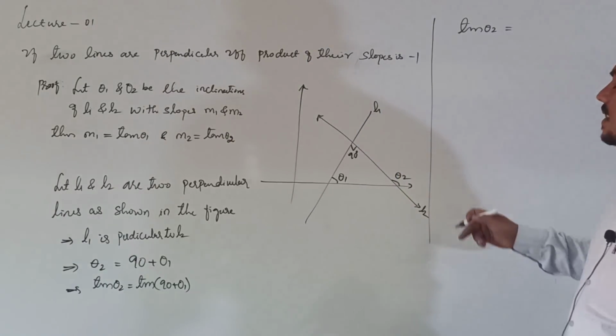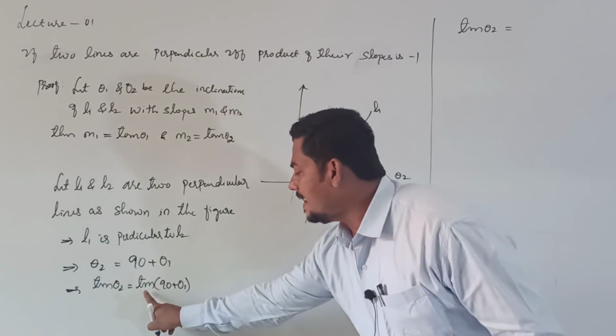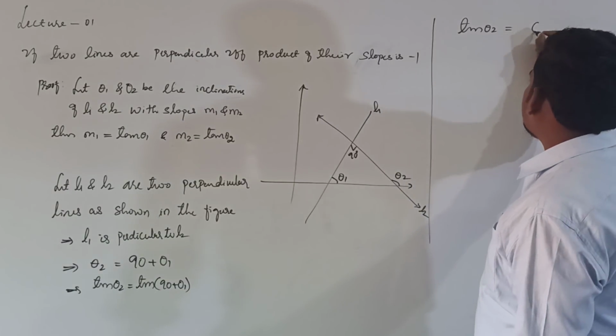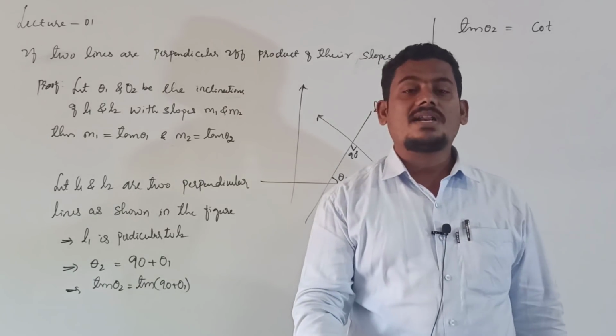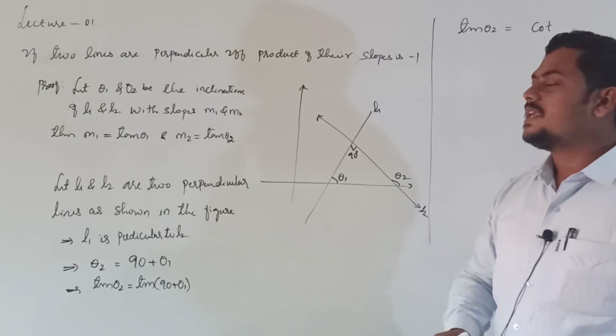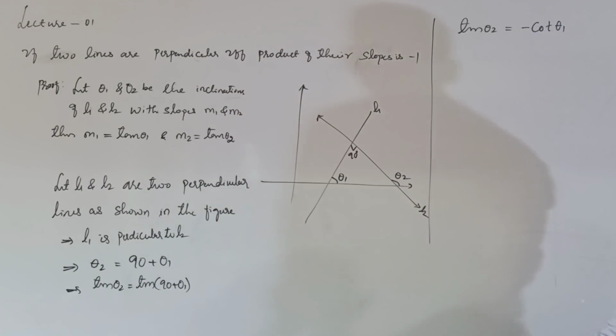Tan of 90 plus theta: tan theta 2 is equal to tan changes to cot, because the ratio changes. Then what about the sign? 90 plus theta means which quadrant? Second quadrant. Whether tan is positive or negative? Clearly negative. So it will be minus cot theta 1, right?